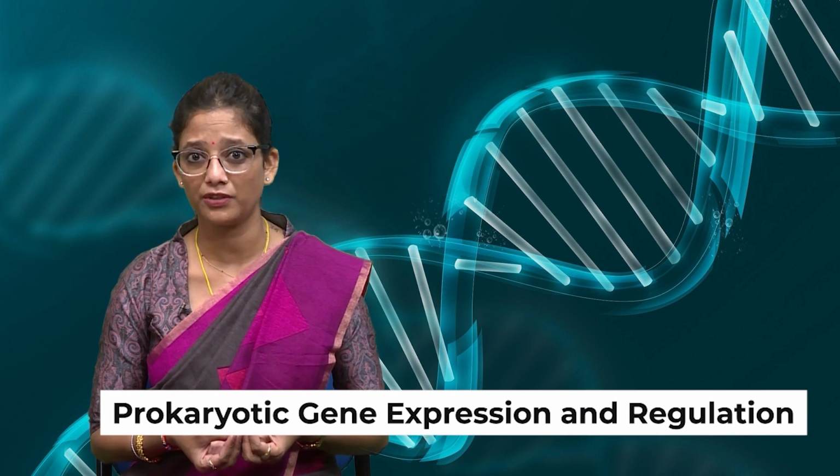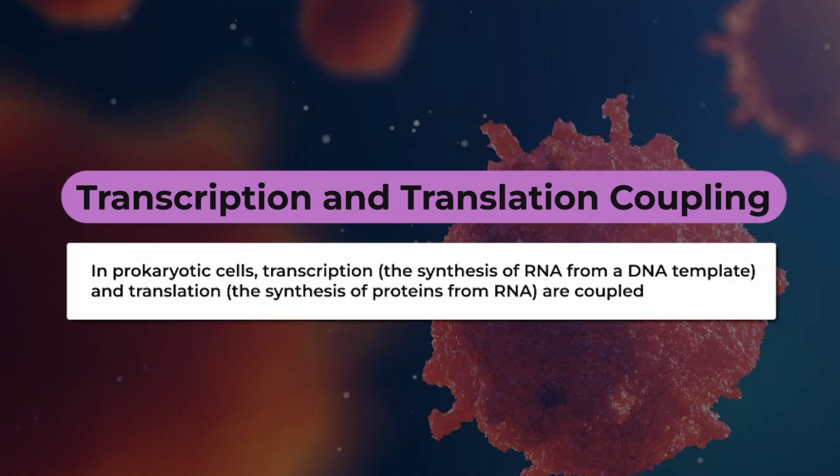For example, talking first about prokaryotic gene expression and regulation. The first thing is that in prokaryotic cells, transcription and translation take place coupled together. That means in prokaryotic cells, transcription, that is the synthesis of RNA, and translation, that is the synthesis of polypeptide chain or protein from RNA, are coupled. Once the RNA is formed, immediately that mRNA is used for translation, that is for the synthesis of protein, which doesn't happen in eukaryotes. We'll talk about eukaryotes in forthcoming slides.